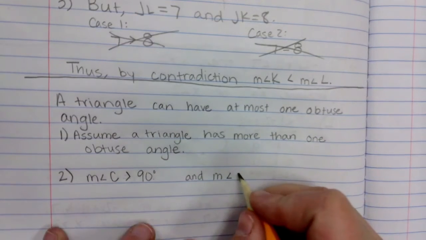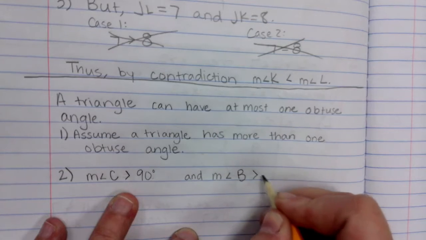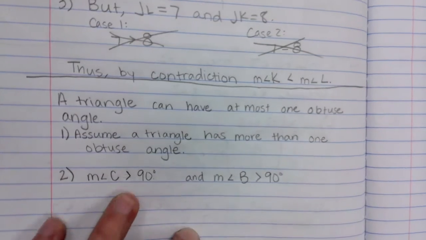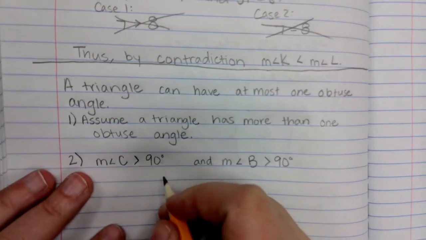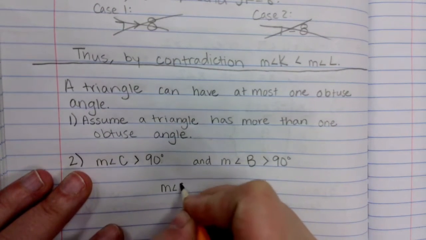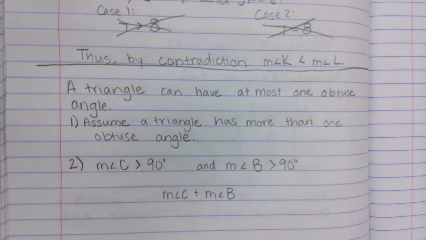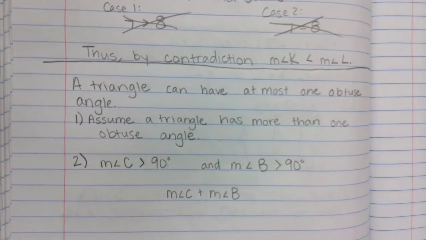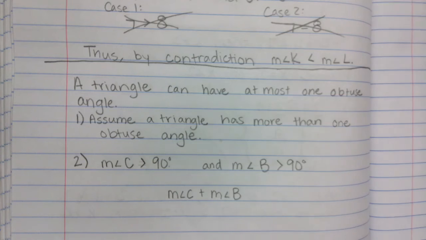B. We said that there is more than one that's bigger than 90, so measure of angle B is greater than 90. So if I have two numbers that are bigger than 90, and I add them together, what is that going to be bigger than? Bigger than 180.